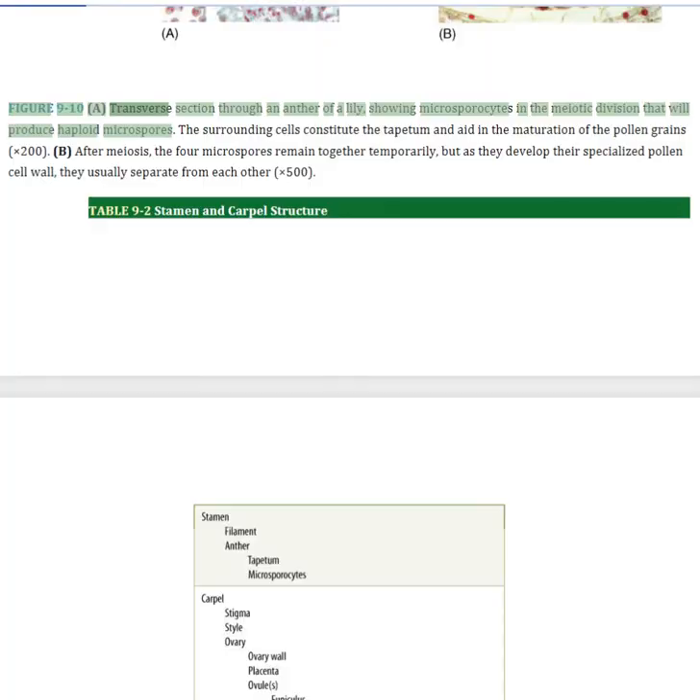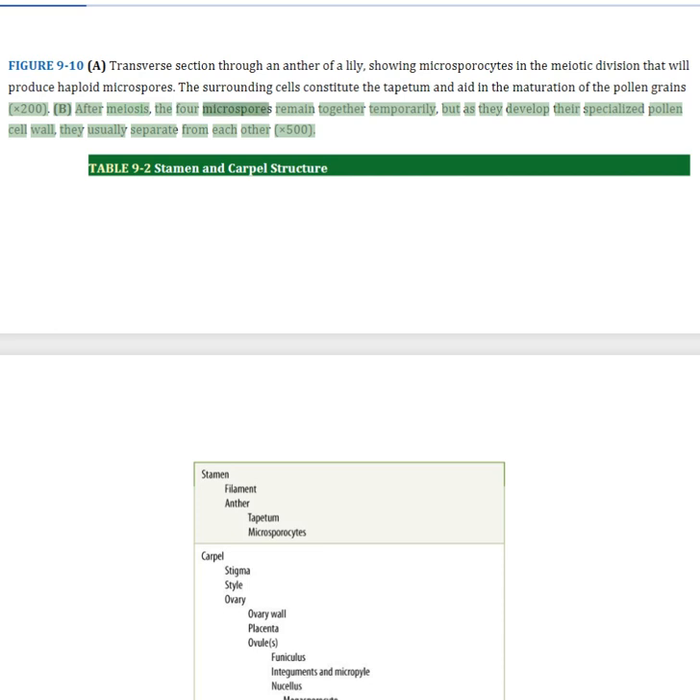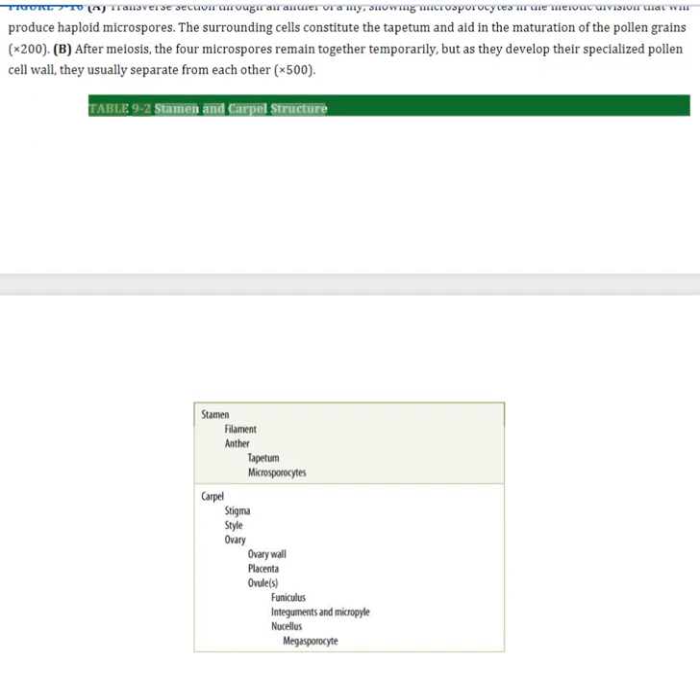Figure 9-10. Transverse section through an anther of a lily, showing microsporocytes in the meiotic division that will produce haploid microspores. The surrounding cells constitute the tapetum and aid in the maturation of the pollen grains. After meiosis, the 4 microspores remain together temporarily, but as they develop their specialized pollen cell wall, they usually separate from each other. Table 9-2.